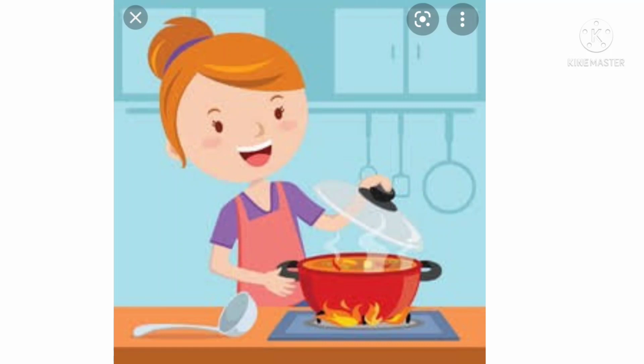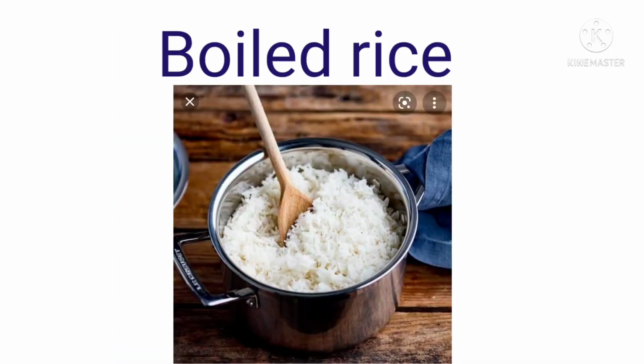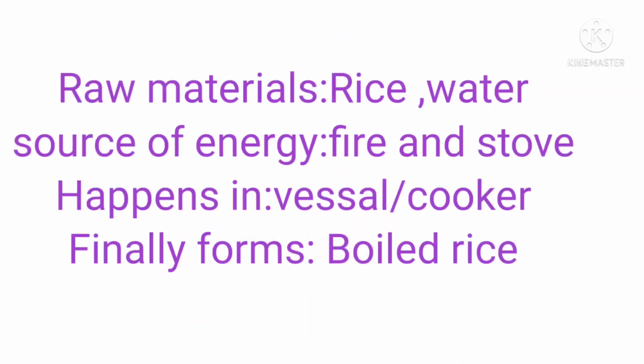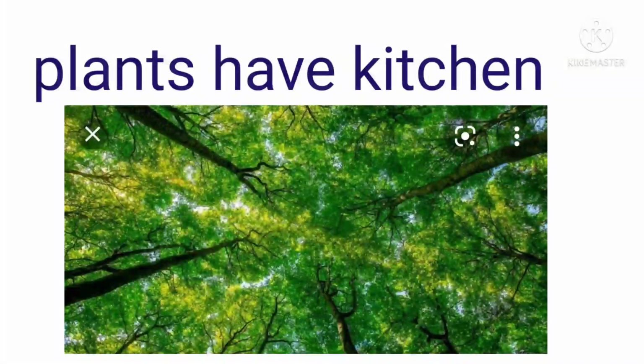Finally it forms boiled rice. In the same way, children, do plants have a kitchen like we have in our house? Yes, children. Plants also prepare their food. Do you know, children?